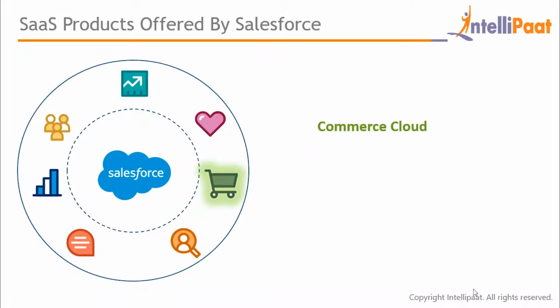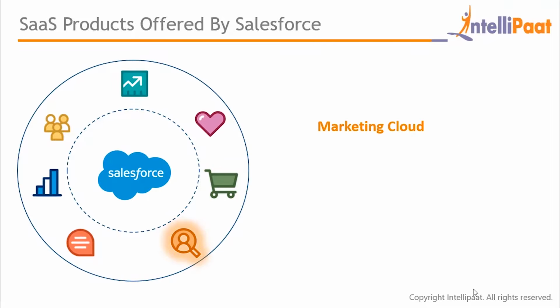Now let's talk about Commerce Cloud. Commerce Cloud basically connects the customers and shoppers with the right product at the right time. It is used for connecting merchandise with the right information they need in order to make the right business decisions with artificial intelligence. Commerce Cloud focuses on an automated way of targeting your lead.